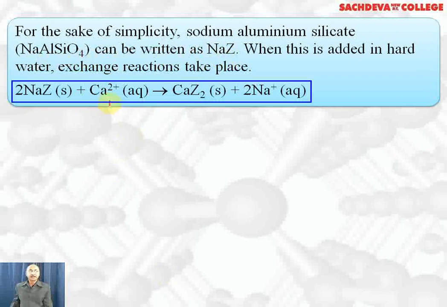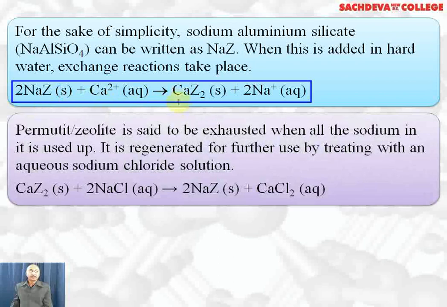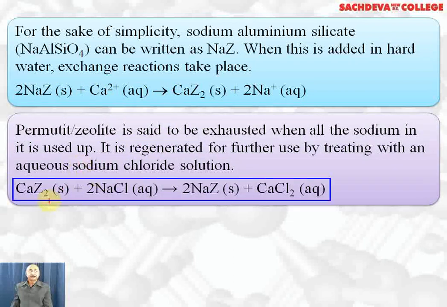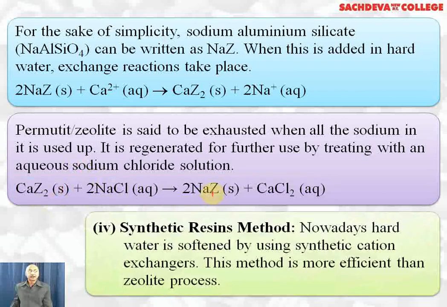When it reacts with calcium ion, we get calcium zeolite plus sodium ions, and magnesium ions react to form magnesium zeolite, and sodium ions are formed. Permutit or zeolite is said to be exhausted when all the sodium ions are used up, and it can be regenerated by putting calcium zeolite and magnesium zeolite into an aqueous solution of sodium chloride. So sodium zeolite will be regenerated and can be used again.